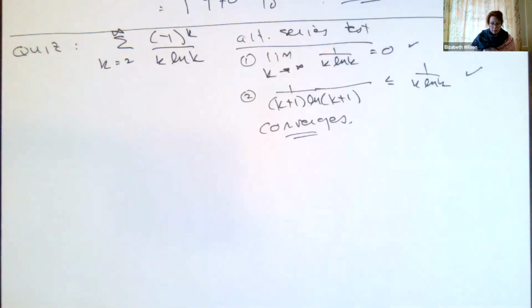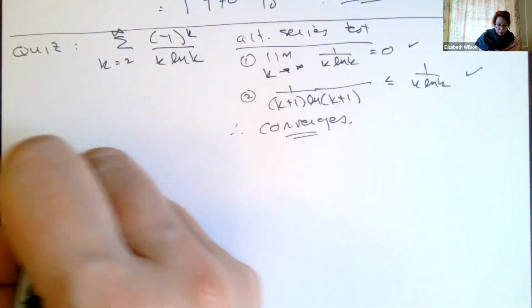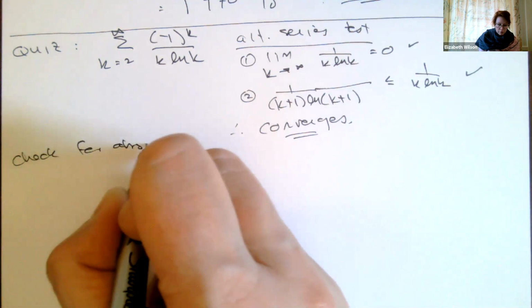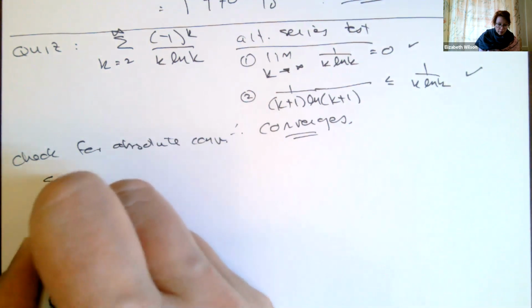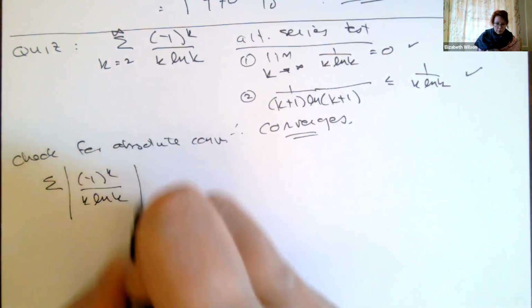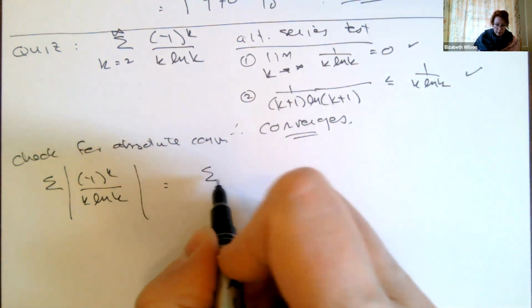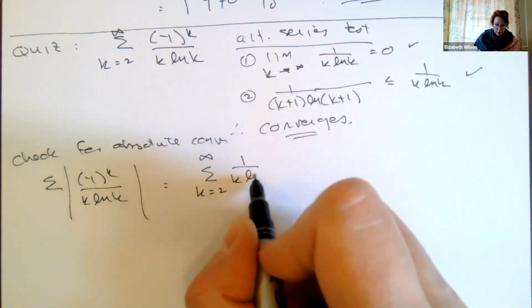Converges by the alternating series test. So now we have to check for absolute convergence. So I need to take the absolute value of my series. What I'm going to do is get the sum from k equals 2 to infinity of 1 over k ln of k.